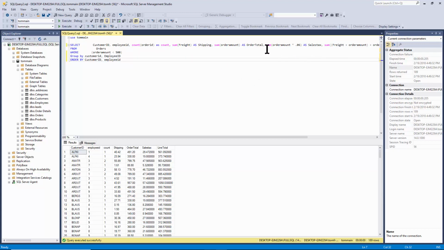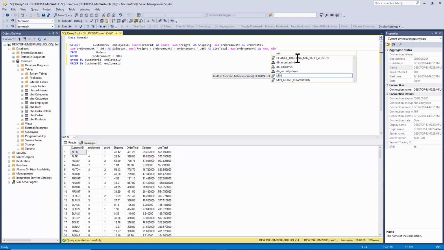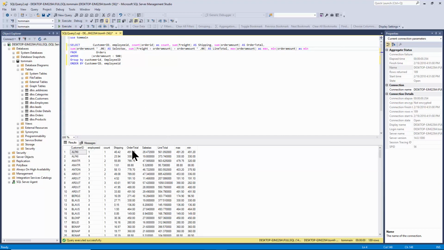Let's add another one. So I'm going to come over here and we'll make it go to the next line. And I'll say max order amount as max, comma, min order amount as min. So in other words, for each customer, I want to see their highest order and their lowest order. I'm going to go ahead and pick on execute. And now you can see for each customer, I have the max, their highest order, and also the min.